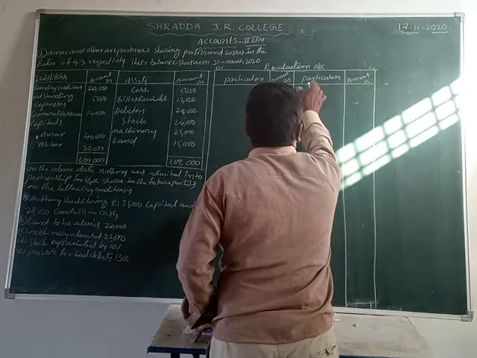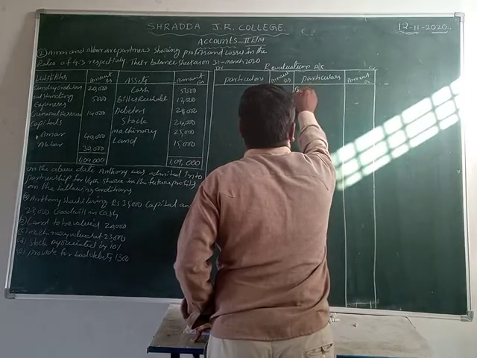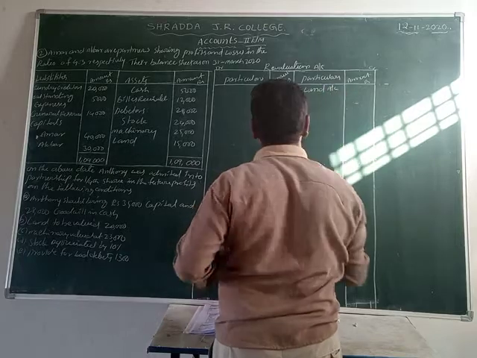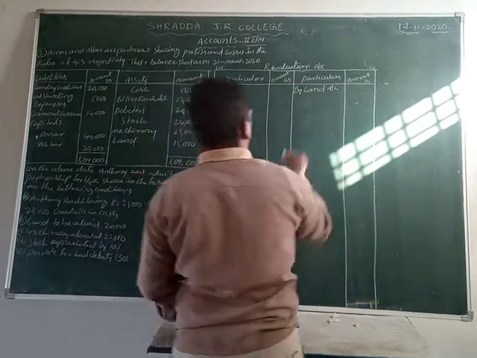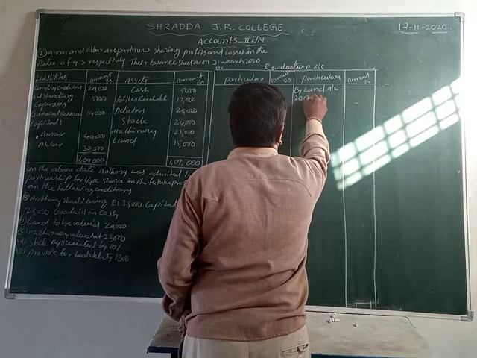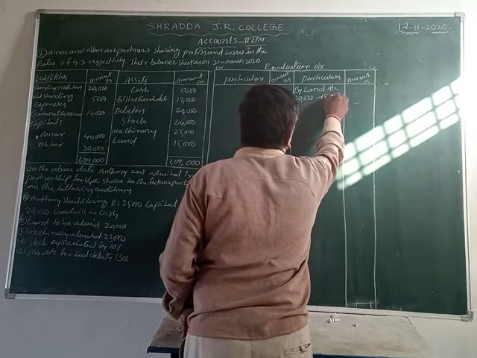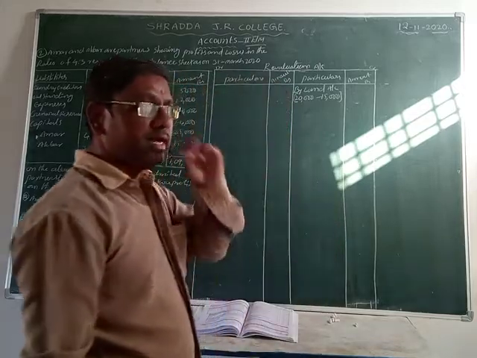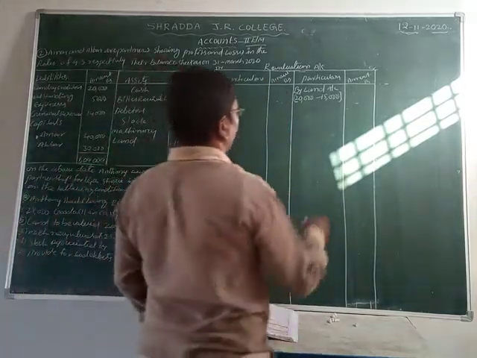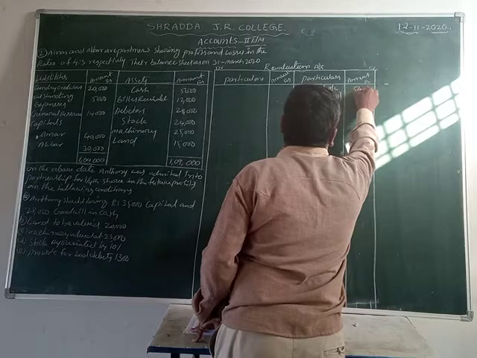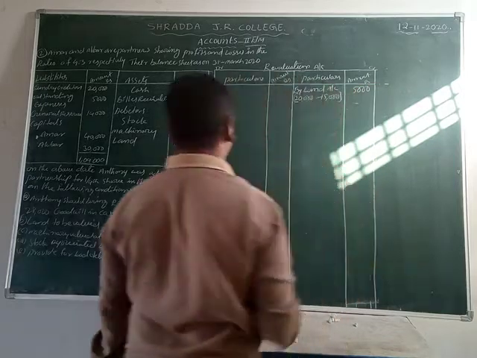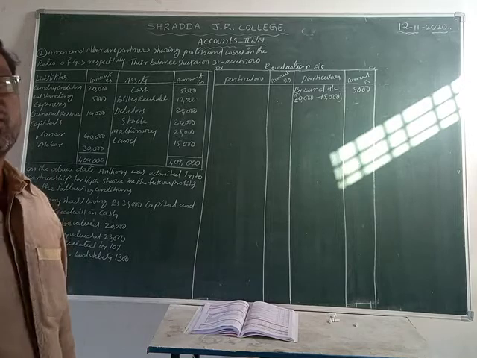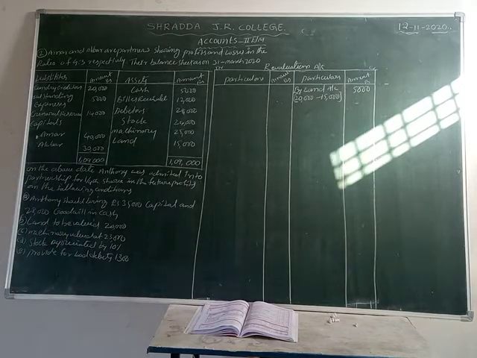Let us write down: by land account. So what is the increase in value? Present value 20,000, previous value 15,000. How much is the increase? 20,000 minus 15,000 is 5,000. 20,000 rupees minus 15,000 is equal to 5,000 rupees, which is the increase in value, students.